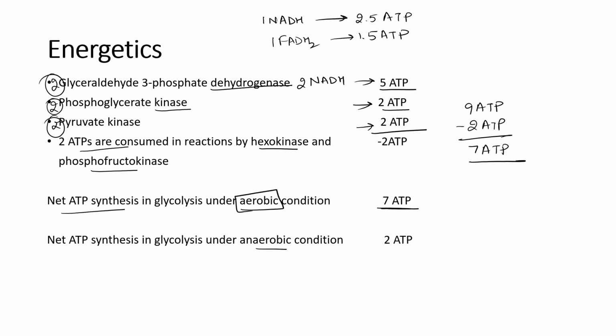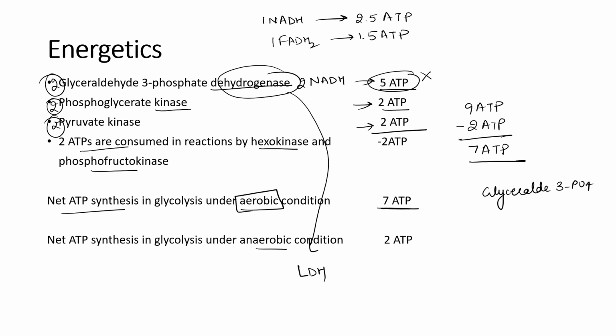But in anaerobic condition, we have already seen that the NADH from glyceraldehyde 3-phosphate dehydrogenase will be utilized in lactate dehydrogenase. So there will be no ATP synthesis from this step. So only 4 ATP will be synthesized and 2 ATP will be consumed. So net ATP synthesis will be 2 ATP. So this is about the energetics in aerobic and anaerobic condition.